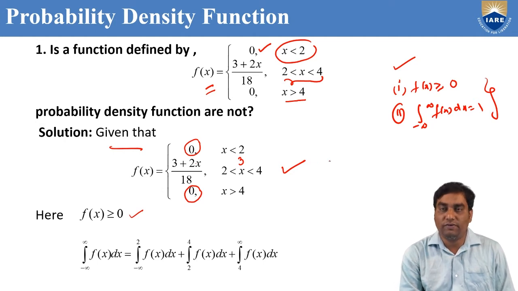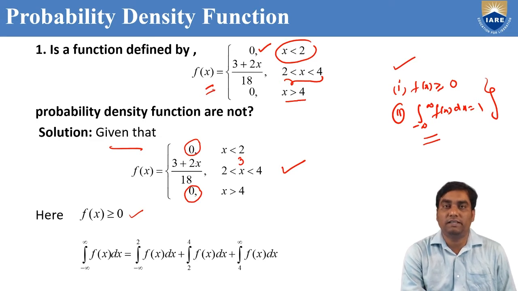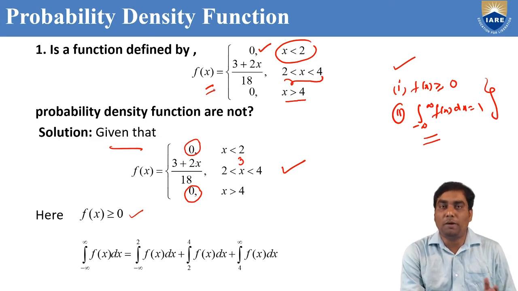Now we need to verify the second condition. What is the second condition? Integral minus infinity to infinity f of x dx equal to 1. But minus infinity to infinity can be split, because f of x is not directly defined from minus infinity to infinity. It is defined in parts. x less than 2 means from minus infinity to 2.